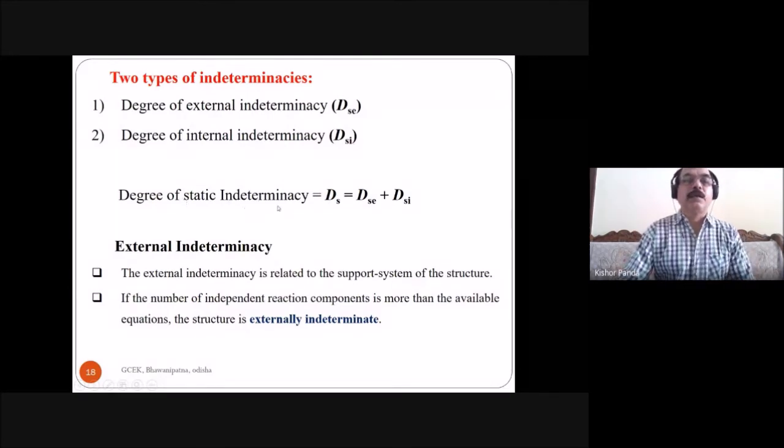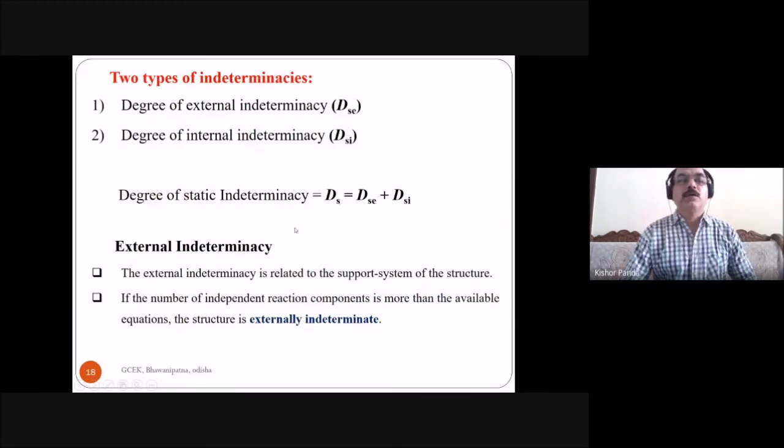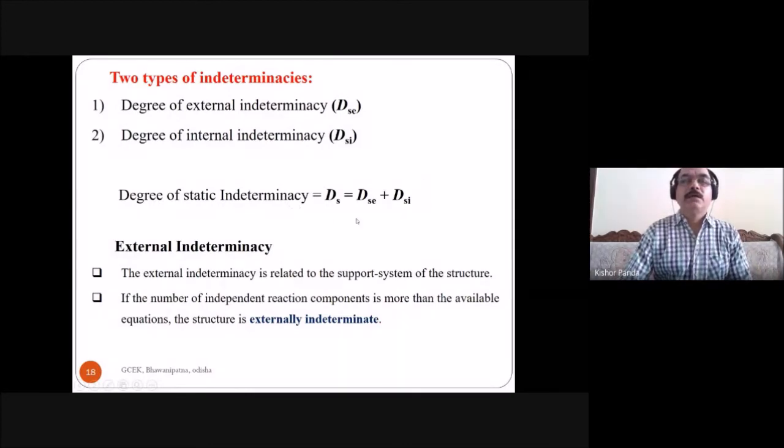So what is the total degree of static indeterminacy? You can denote it by D subscript S. The degree of static indeterminacy is equal to DSC plus DSI: degree of static external indeterminacy plus degree of static internal indeterminacy. So you can find out separately the degree of static external and internal indeterminacy, then you can find out the total degree of static indeterminacy of any structure.